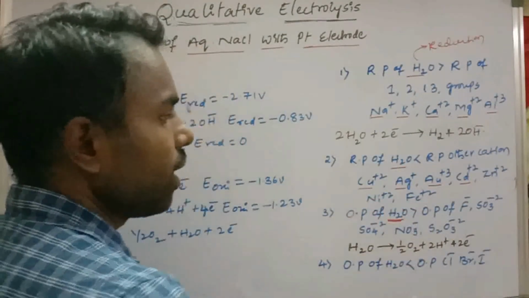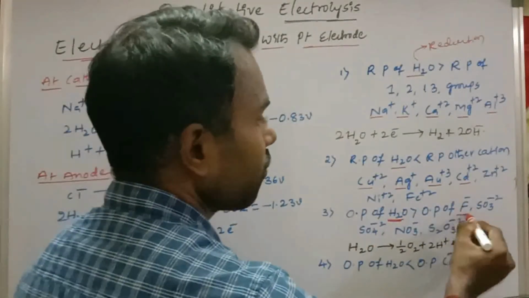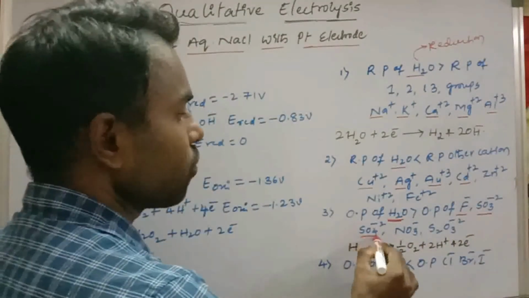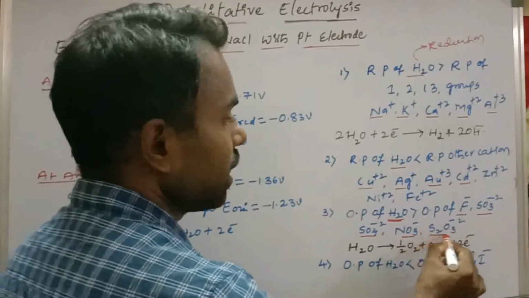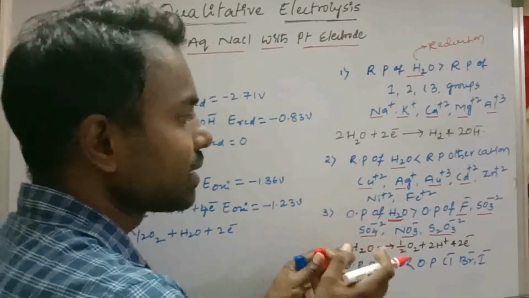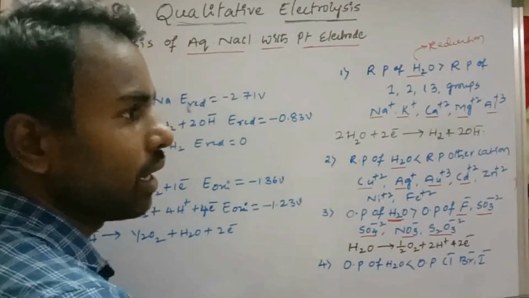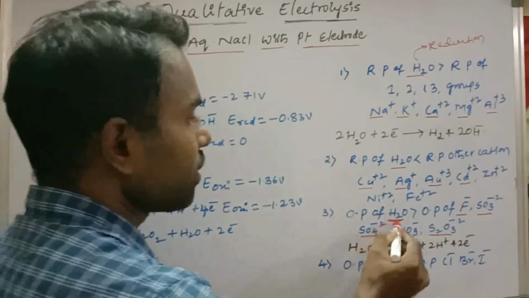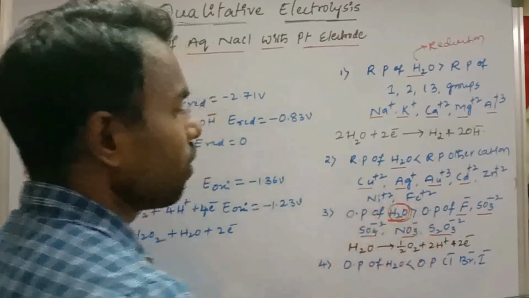Okay, next, the third one: the oxidation potential of water is greater than the oxidation potential of F−, SO3^2−, SO4^2−, NO3− and S2O3^2−. If these ions are present in the electrolytic solution, then the water will undergo oxidation.